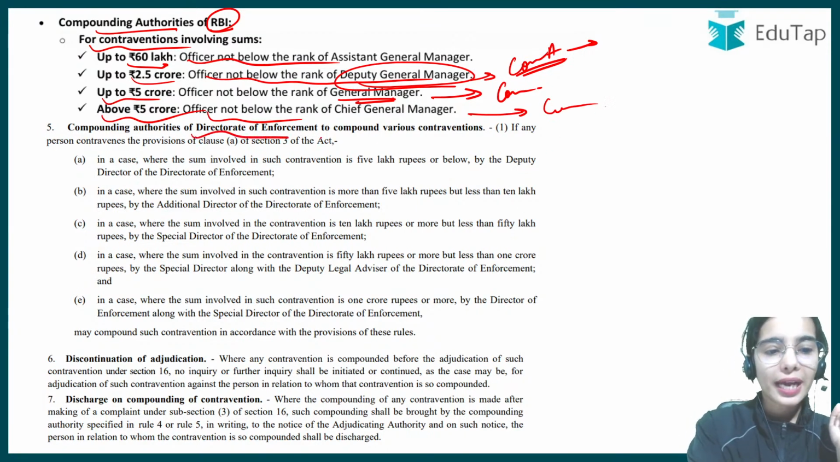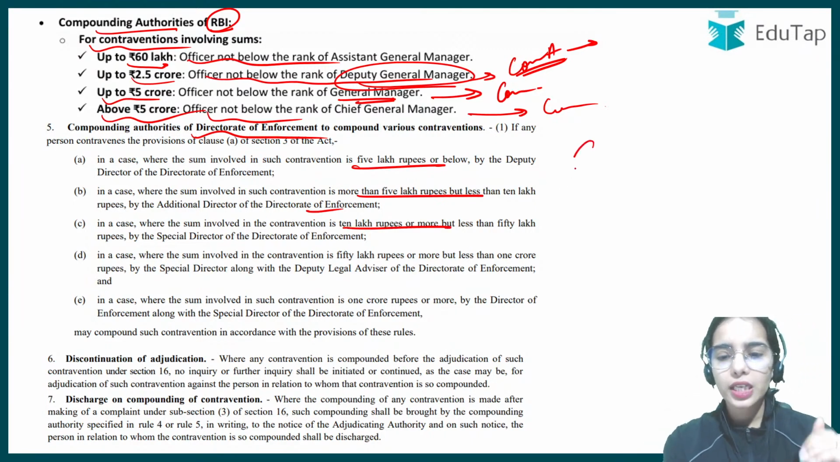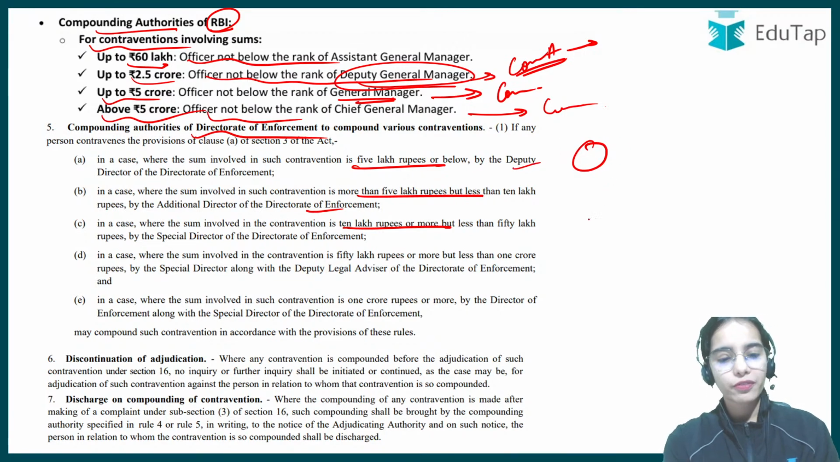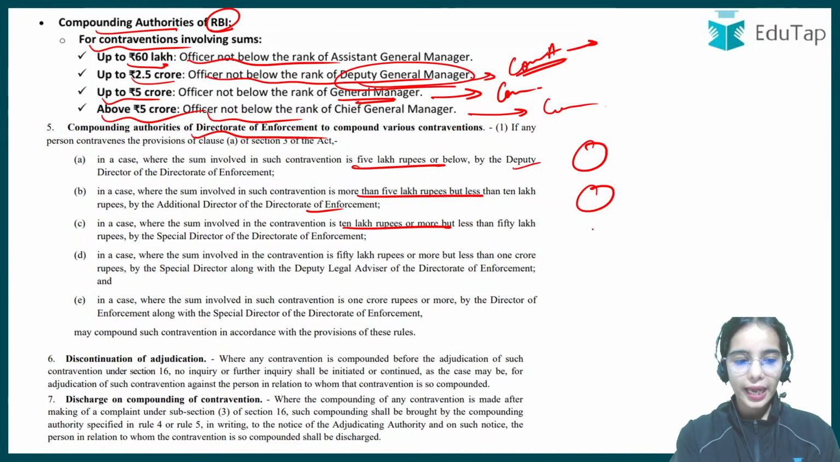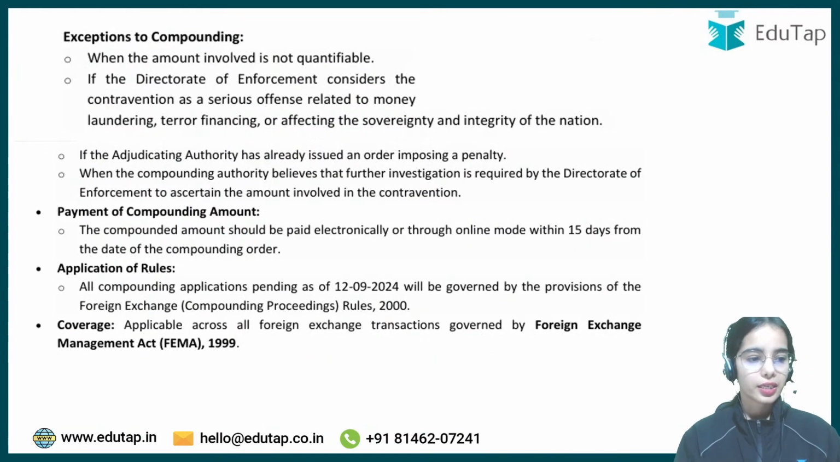Okay, in the case of the Directorate of Enforcement, there are different limits. You can understand that if the limit is smaller, it is the Deputy Director of the Directorate of Enforcement; if the limit is higher, then the Additional Director; if the limit is still higher, the Special Director, as well as the Legal Advisor and such. Okay, so this is the idea.